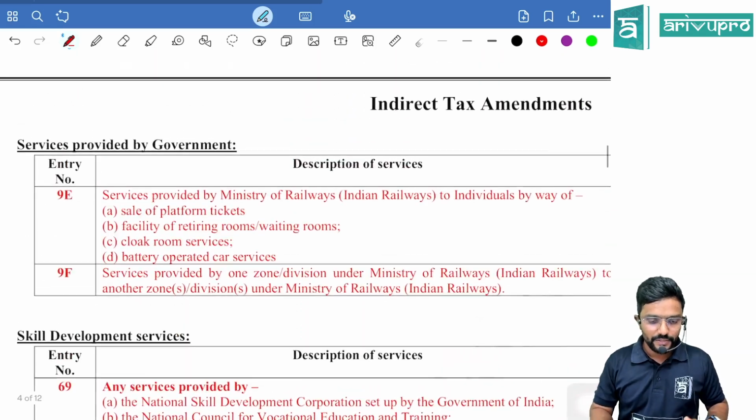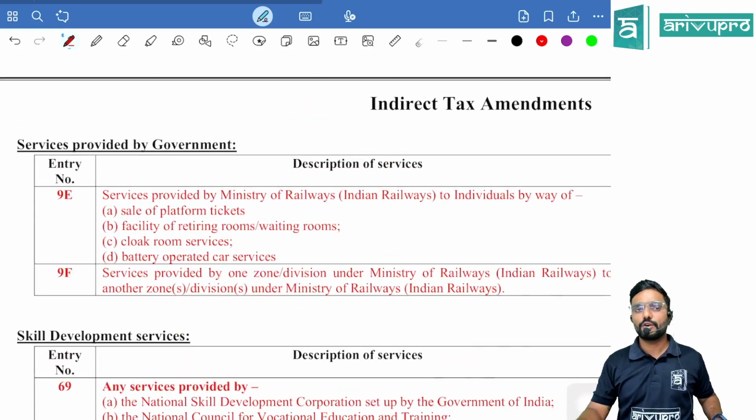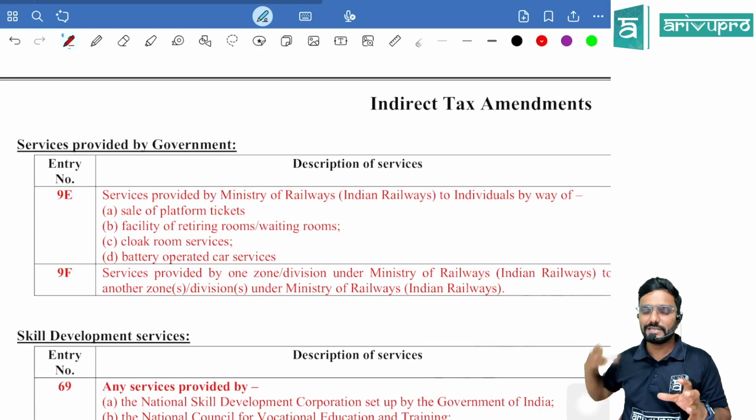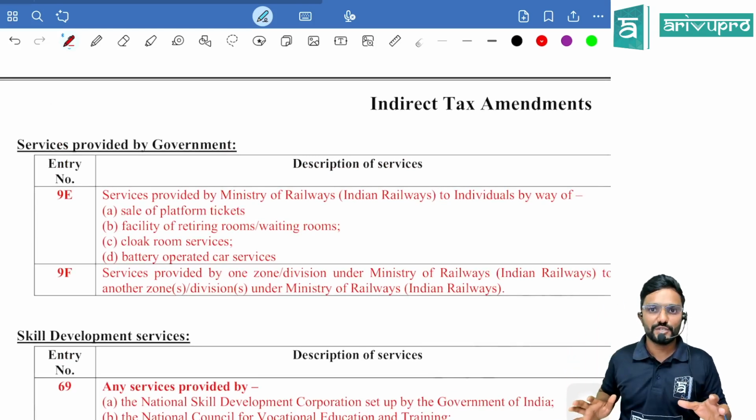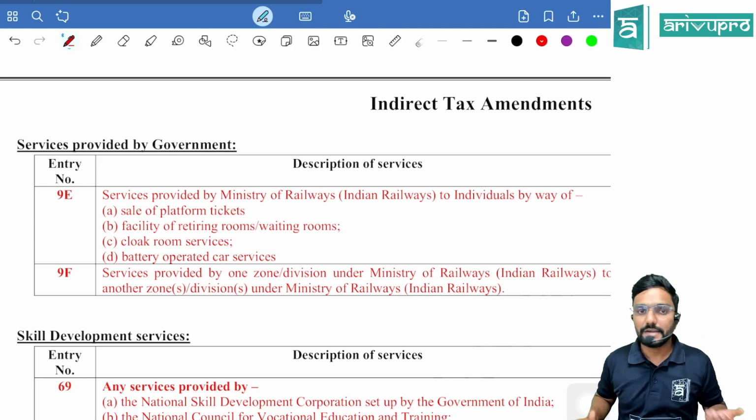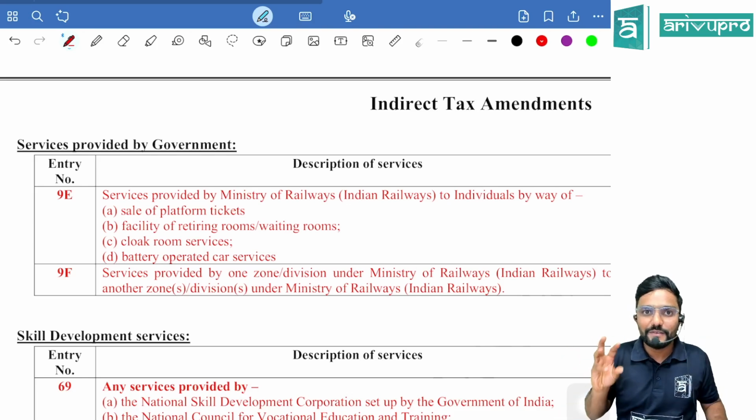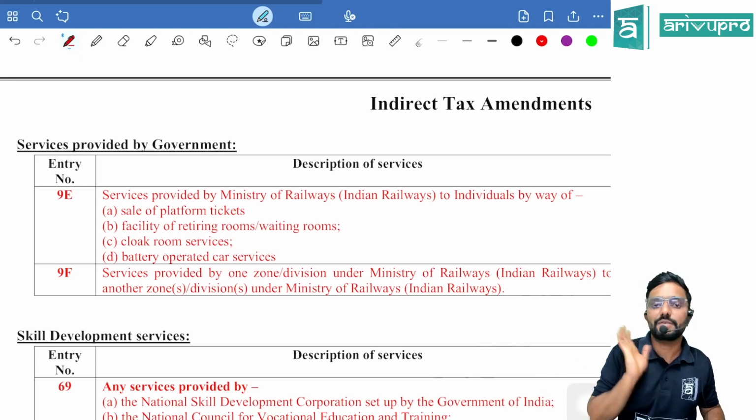Okay. Next, services provided by government. Guys, I just arranged these amendments in the order of the exemptions. However, we would have covered them in the class. Every list I would not have taken, wherever the amendment is. Only those lists I would have covered here.